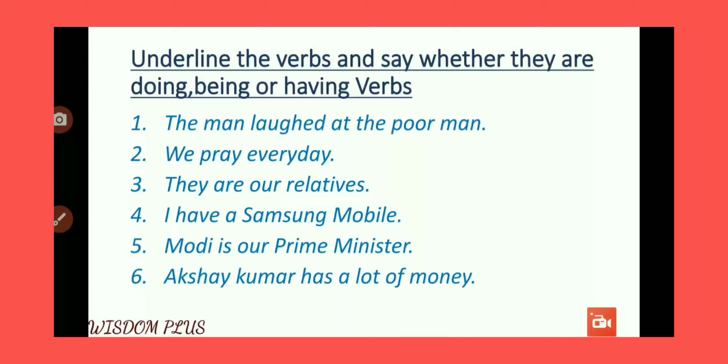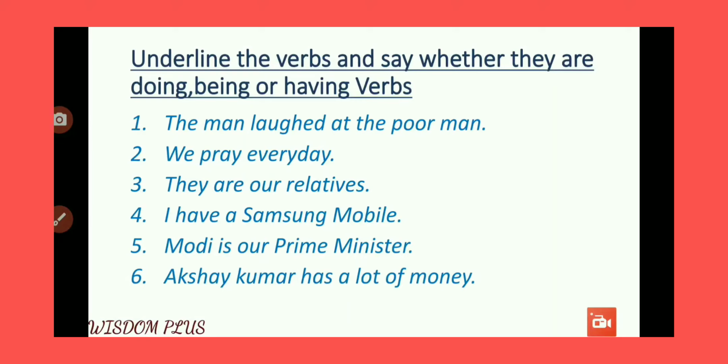Now let us try to categorize the verb on the basis of doing, being, or having verb. As you can see on your screen, number 1, the man laughed at the poor. You just keep in your mind the answer, which one will be the verb in this sentence, and whether that verb will be doing verb, being verb, or having verb.